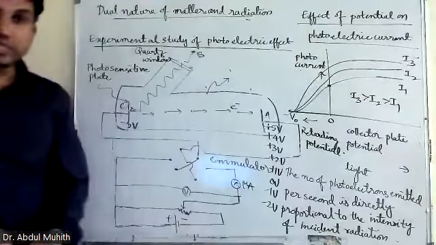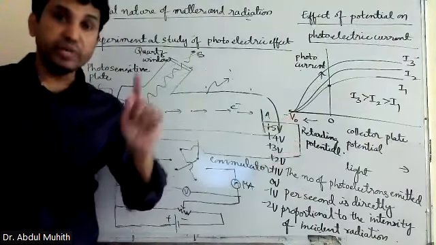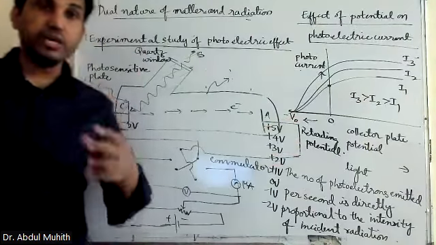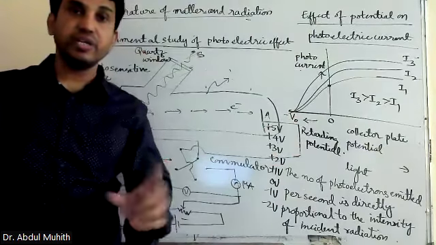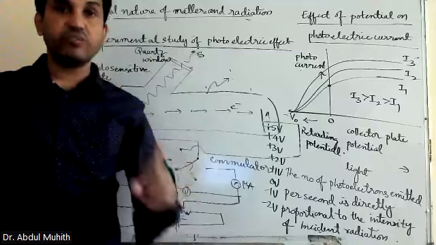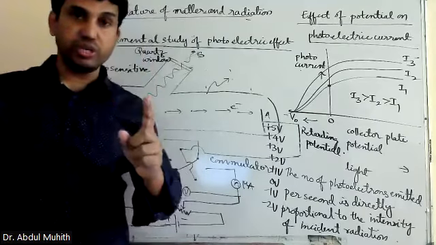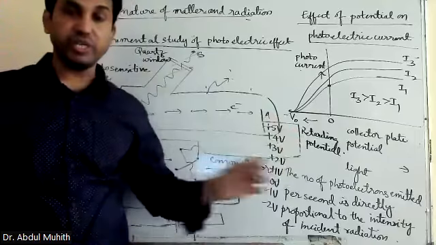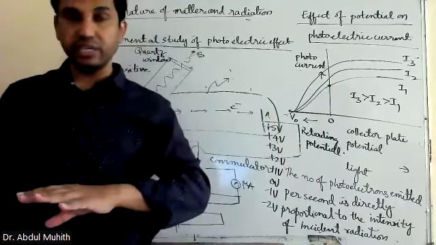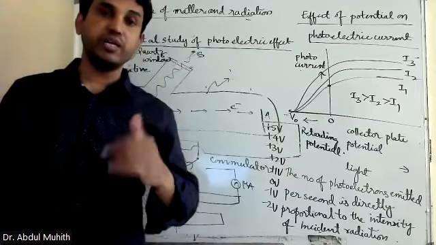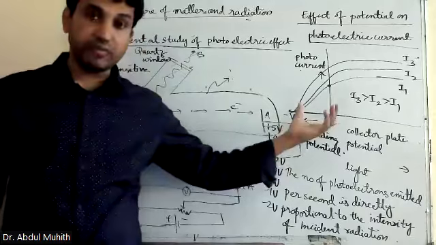So even though I increased the intensity of yellow color light, there was no change in the stopping potential. We came to the conclusion that whether you increase or decrease the intensity of light of that particular frequency, the stopping potential is fixed for one frequency. The stopping potential or retarding potential is fixed for one color of light. When I say intensity, it means the brightness of the light. Is this graph clear to all of you?